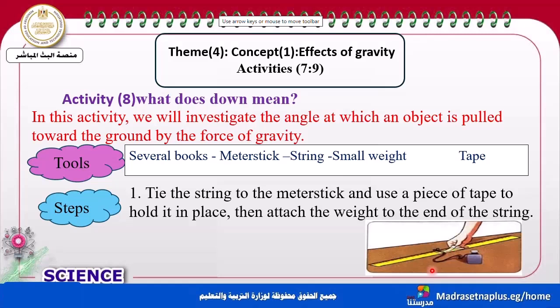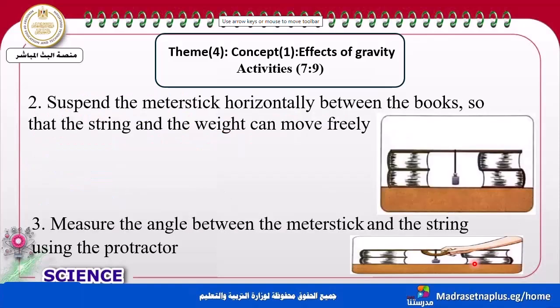Fix it by using this. Then attach the weight to the end of the string. Then suspend the meter stick horizontally between two equal numbers of boxes, of equal height. And the string and weight can move freely.